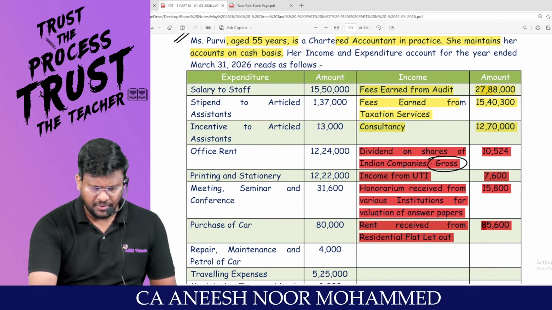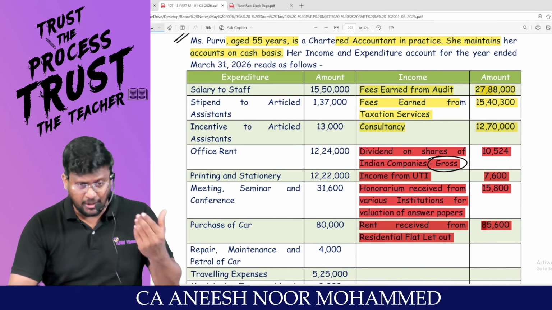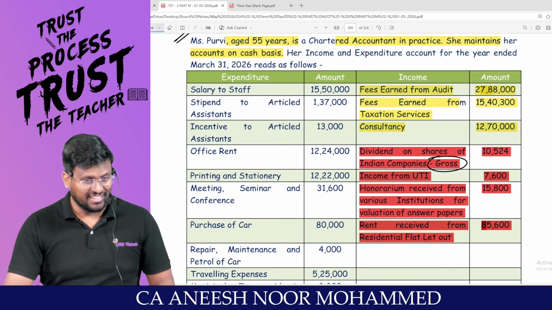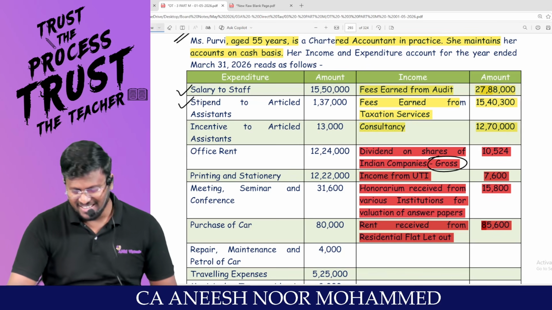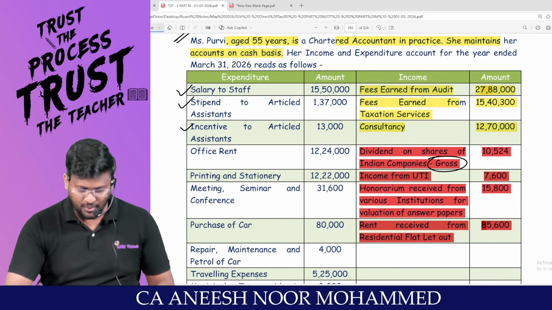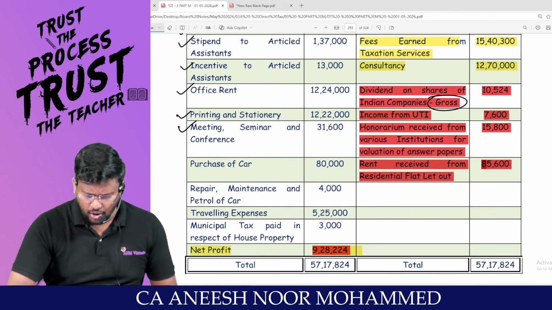That's it. Salary to staff. You tell me, is it an allowable business expenditure? Stipend to article assistant. Tomorrow after you become CA, you need articles, right? At that time, any vacancies there, you inform me, I will come and be your article. You have to pay me stipend. Hello, sir. Incentive to article assistant. If I am working well, you have to give me incentive. Office rent, yes, you are supposed to be paid. Printing and stationery. Meeting, seminar, conference.